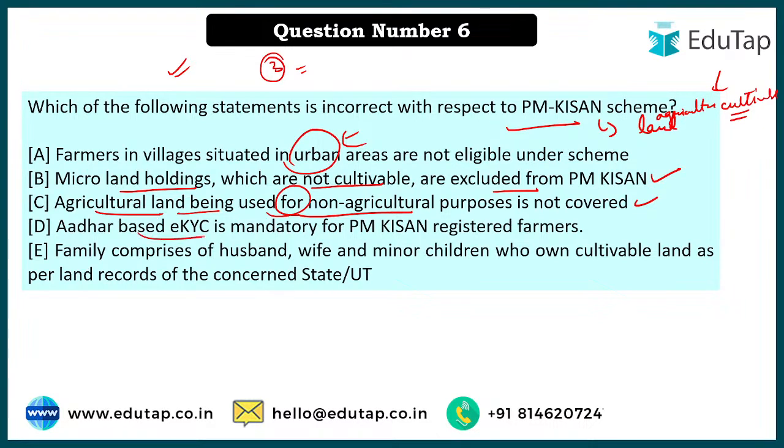ठीक है, Aadhaar card based KYC is important for it. So basically, PM Kisan Samman Nidhi is the full name of this particular scheme. Here 6,000 will be given to the farmers, I'm sorry, not per month, per year, to the farmers' family, so that they can spend that money even for agriculture purposes if they want to, or even for their livelihood. ठीक है, so it's like a particular